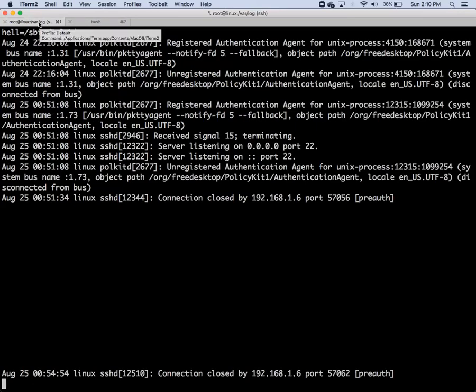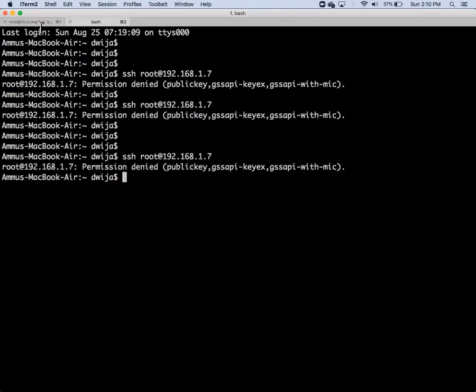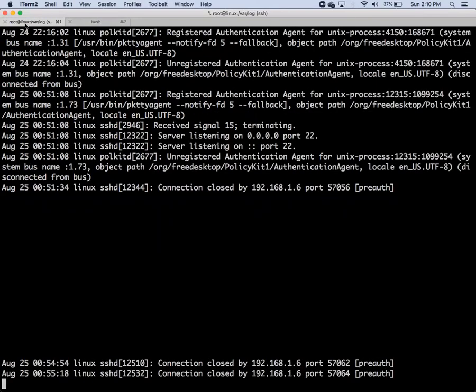Connection closed by something is there. Just above we got unregistered authentication agent for Unix process. Okay? Somebody is disturbing. Connection closed. Again, if you try, one second, connection closed. So this is the error that we are getting.